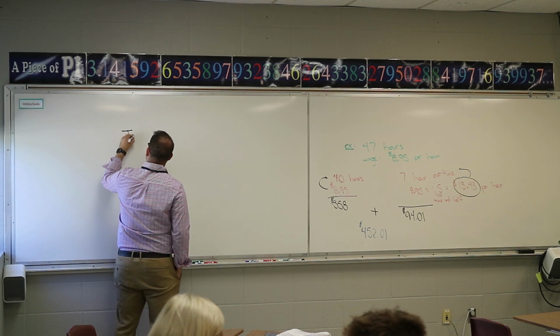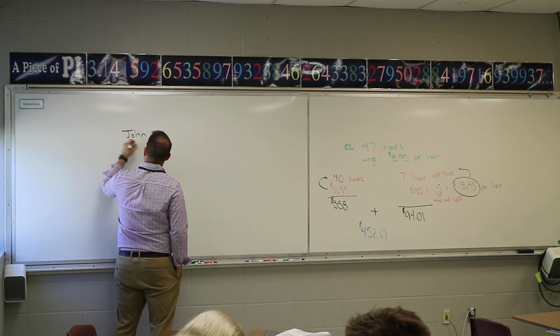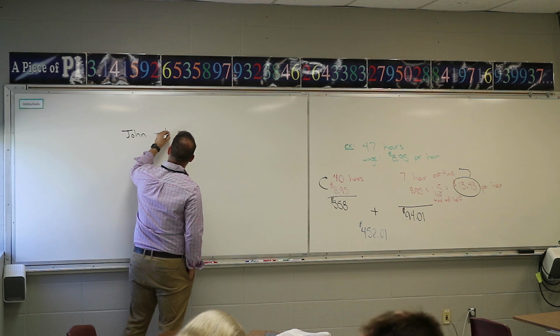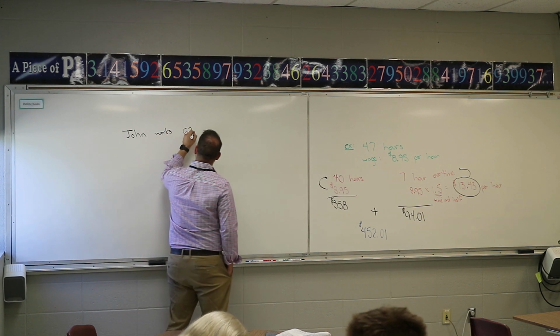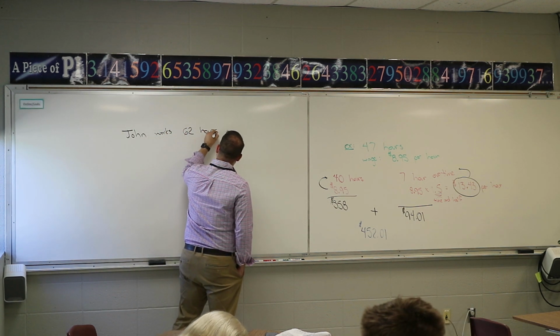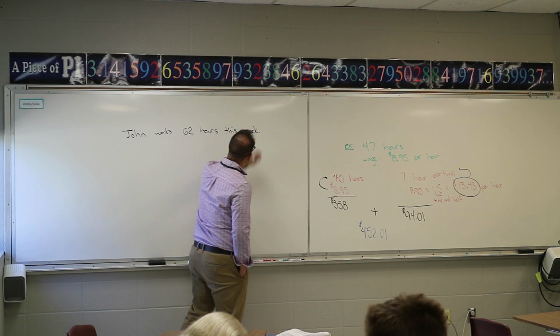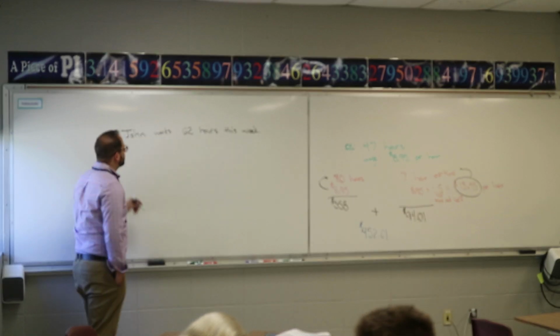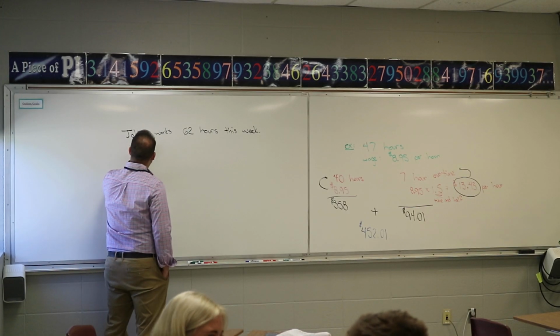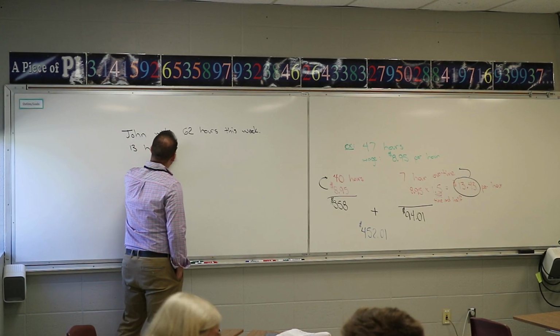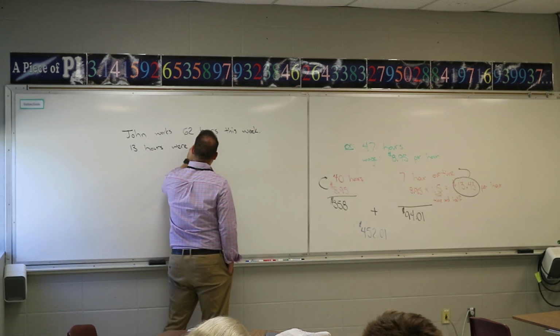Okay, so John works 62 hours this week. 13 hours were on Sunday.